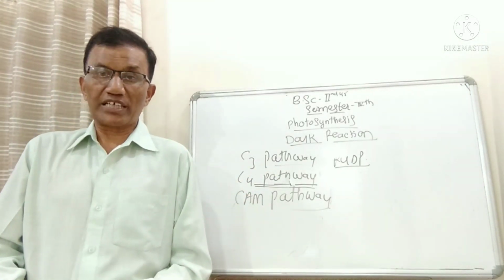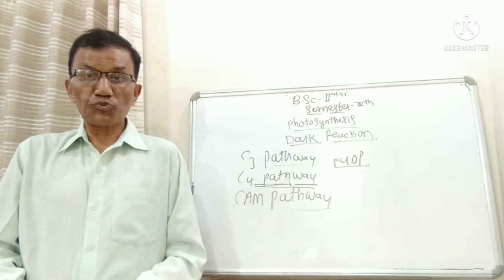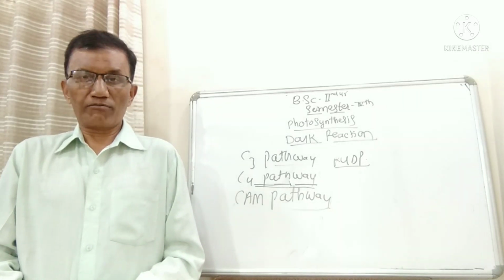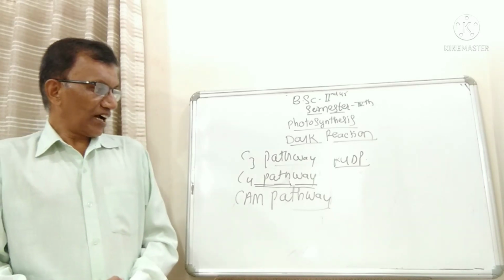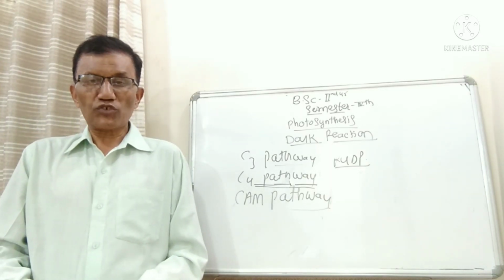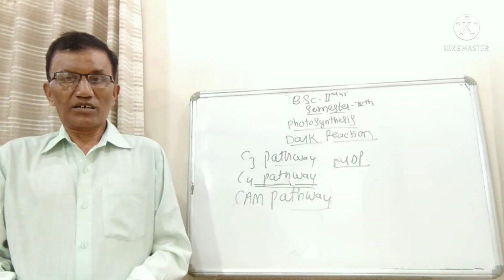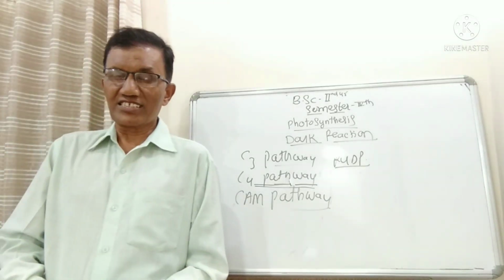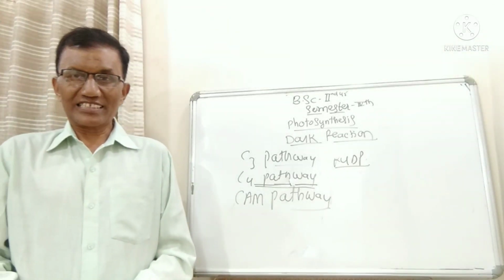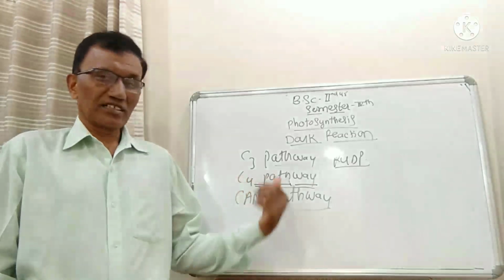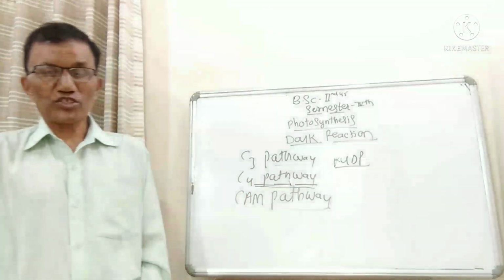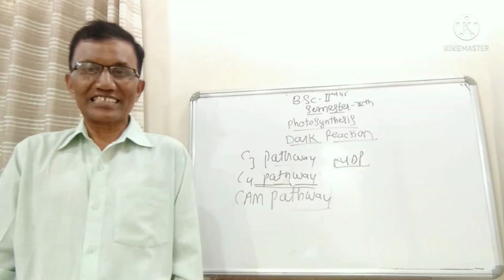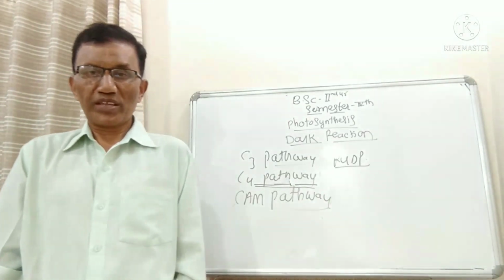Here in the C4 pathway, the first carbon dioxide acceptor is phosphoenol pyruvic acid, PEP. As soon as carbon dioxide enters the mesophyll cells, it reacts with phosphoenol pyruvic acid, and there is a formation of malic acid, with the help of a particular enzyme.